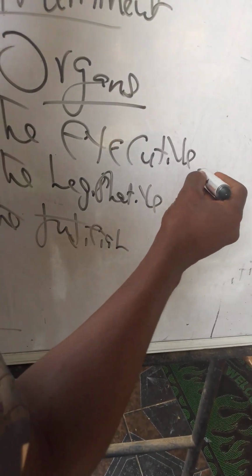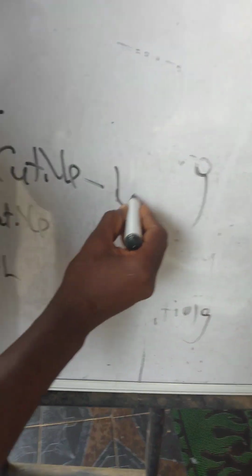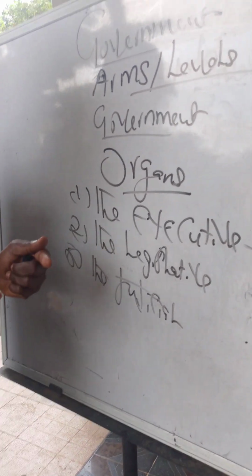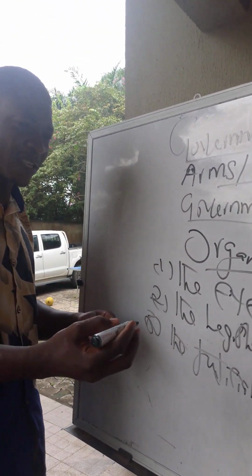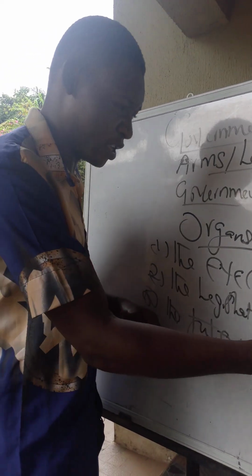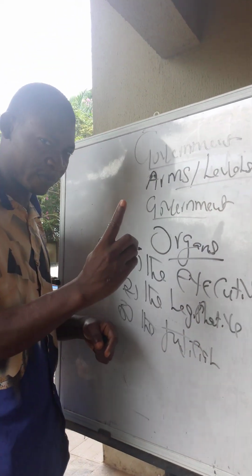The symbol of authority for the executive arm of government is called the whip. In case in examinations they ask you what is the symbol of authority for the executive arm of government, the symbol of authority for the executive is usually called the whip.